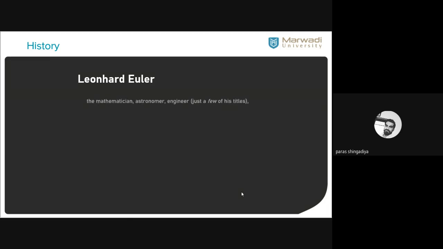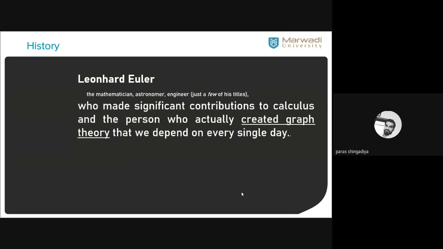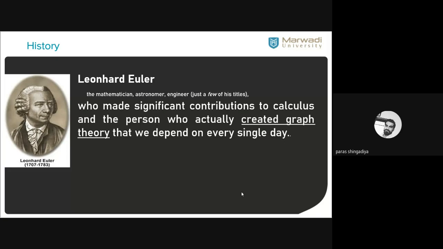So Leonhard Euler first developed the graph theory, and this is Leonhard Euler who made significant contributions to calculus, which we already discussed earlier.